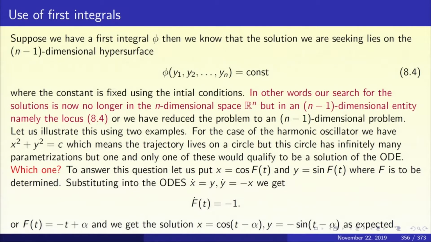We will come back to this presently, but before that, in the general setup, what have we gained? Instead of locating the solution (y1(t), y2(t), ..., yn(t)) in Rn, we have reduced the problem to locating it along the hypersurface 8.4. This equation 8.4 is an n-1 dimensional object, and Rn is an n-dimensional object. In other words, we have reduced the problem from an n-dimensional problem to an n-1 dimensional problem. There has been a dimension reduction in our solution process.